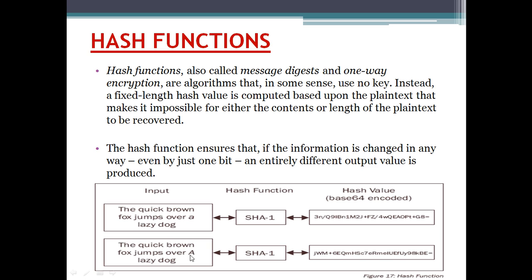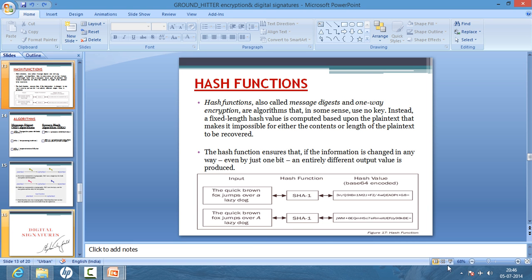The A has been made capital. Its hash value changes completely. So it means that the data during the transmission was changed. So hash functions come into use here, so that you can check the integrity of the data.